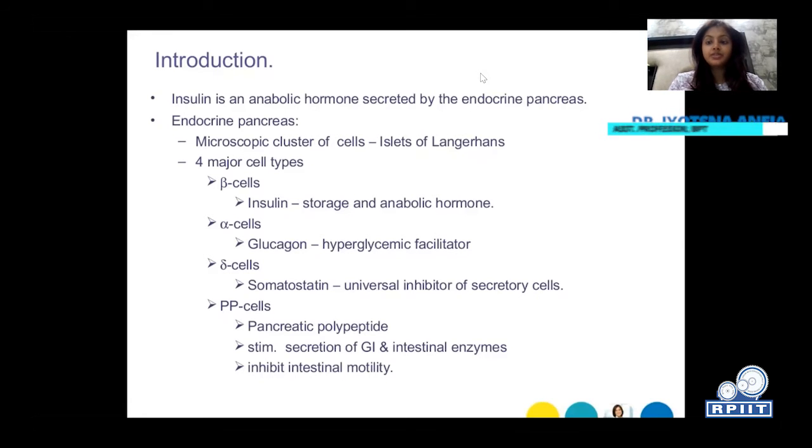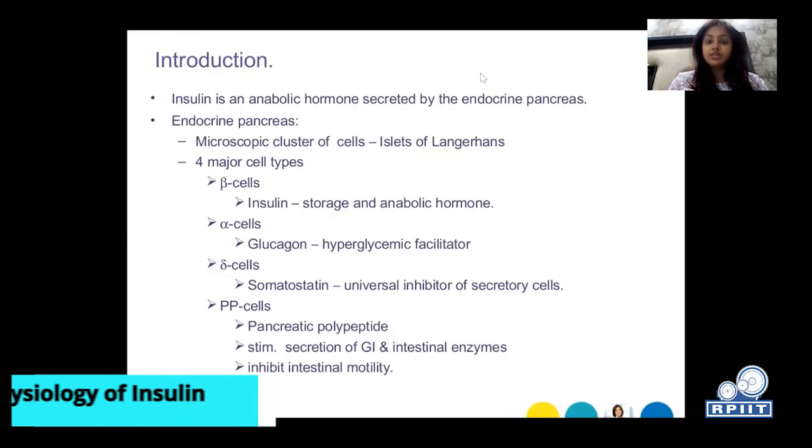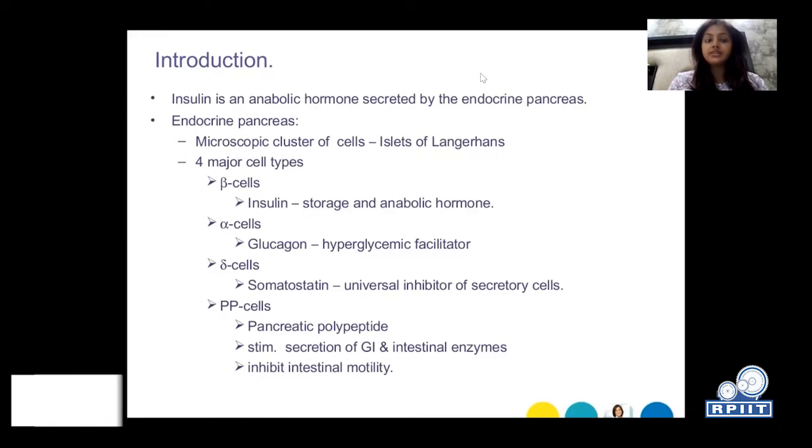So today I'm going to start the new topic, that is the physiology of insulin. Insulin is an anabolic hormone secreted by the endocrine pancreas. Endocrine pancreas is a microscopic cluster of cells, islets of Langerhans. There are four major types of cell in the islets of Langerhans: alpha cells, beta cells, delta cells, and PP cells. Alpha cells secrete glucagon, beta cells secrete insulin, delta cells secrete somatostatin, and PP cells secrete pancreatic polypeptide.